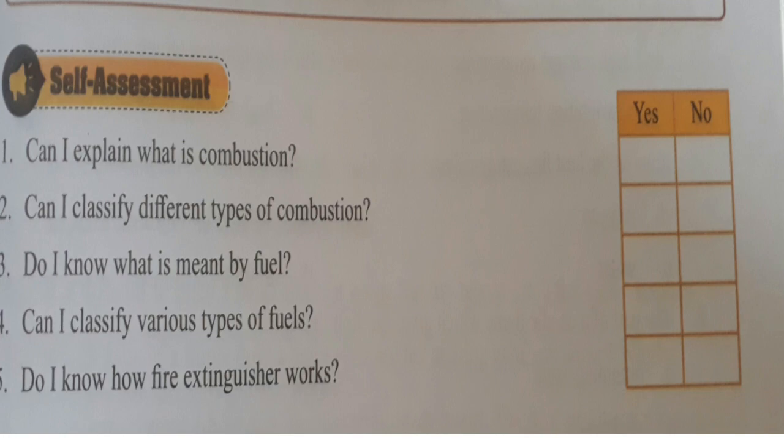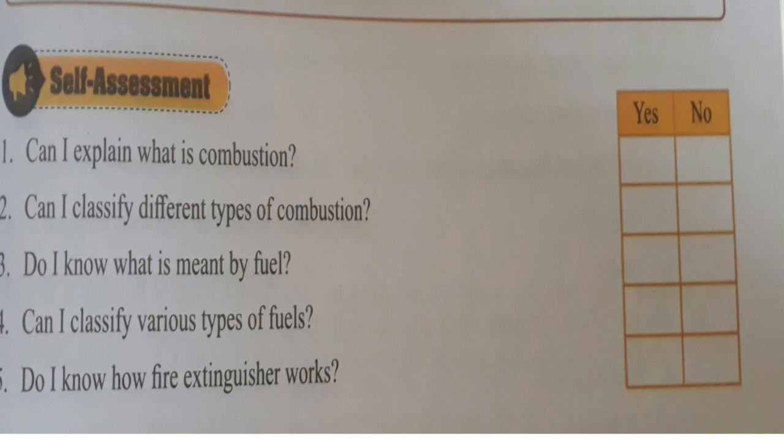So through this exercise I will come to know how much of the chapter you are able to understand, so that next time when we have revision, the topics which you have not understood, I will be able to revise very properly. So before doing this self assessment, you have to watch all the videos properly.